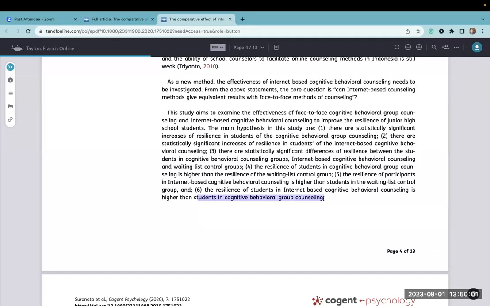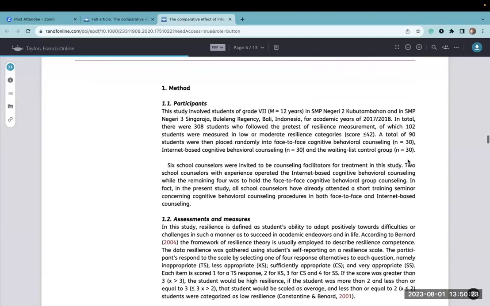One of the things that's important when you're doing research is to be super consistent with the language that you're using so that your readers don't get confused. So if I'm going to call this the face-to-face cognitive behavioral group counseling group, that's the way I'll refer to it throughout. Same thing, if this is going to be the internet-based counseling, I'm going to refer to it that way throughout. Let's move on to participants.